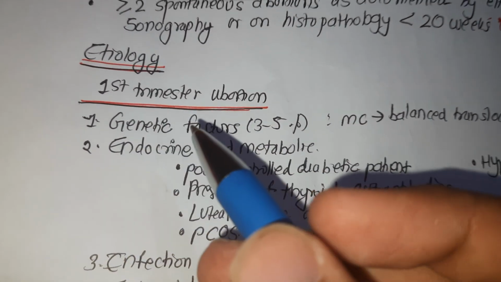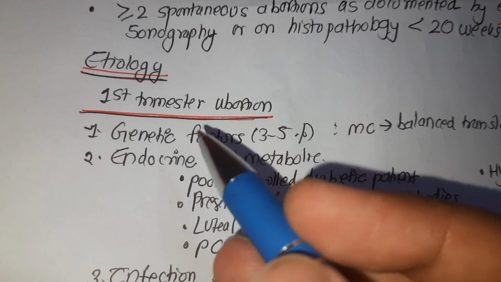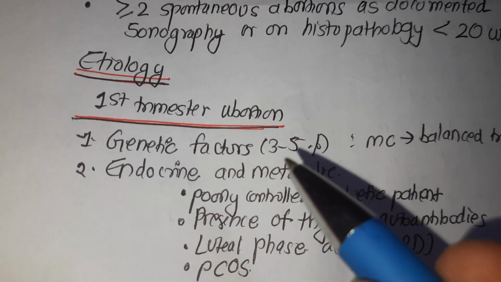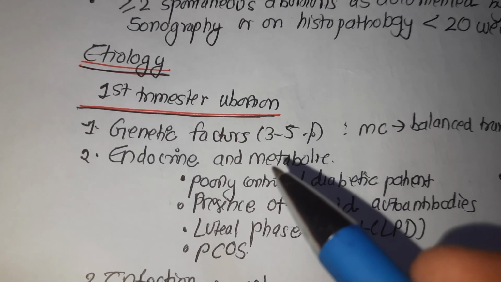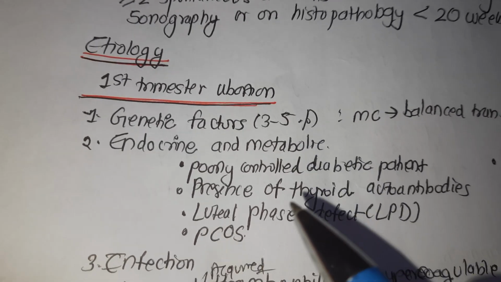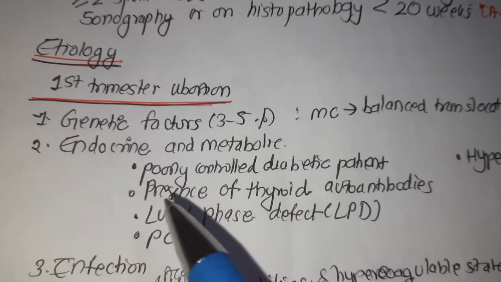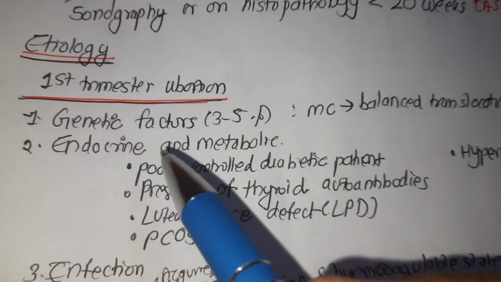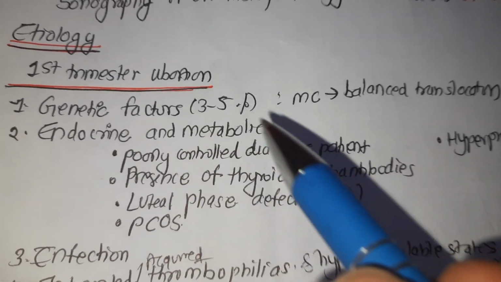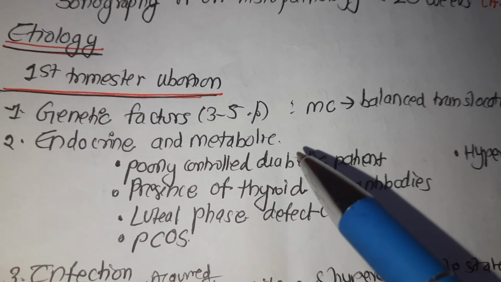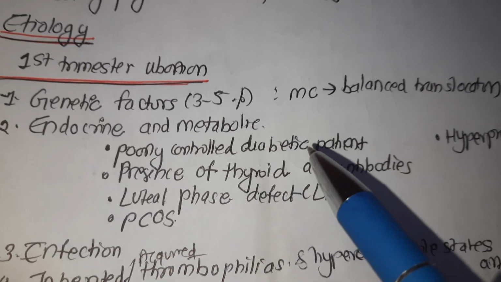So in the first trimester, the causes of recurrent abortion are complex, and more often they are not found, and parental chromosomal abnormalities are one of the most common causes for peri-implantation as well as early pregnancy loss. So that's why the genetic factor, parental chromosomal abnormality, is a proven cause for recurrent miscarriage.